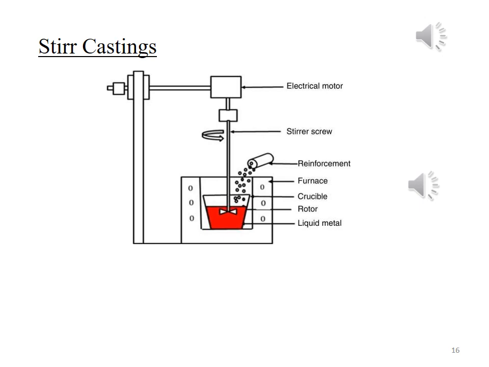The stirrer's basic function is, first, to maintain uniform heat in the mixture, and the second function of the stirrer is dispersion of reinforcement material within the matrix phase at high temperature. Due to this reason, this process is called the stir casting process.